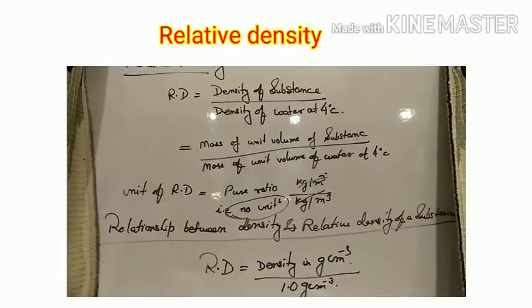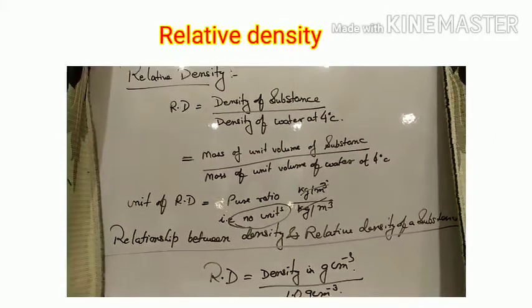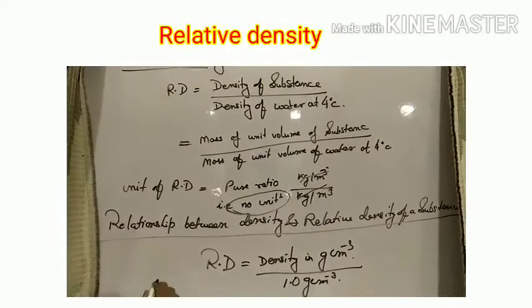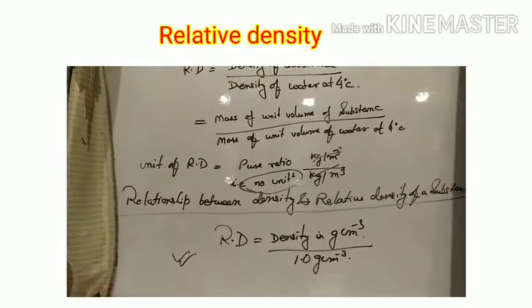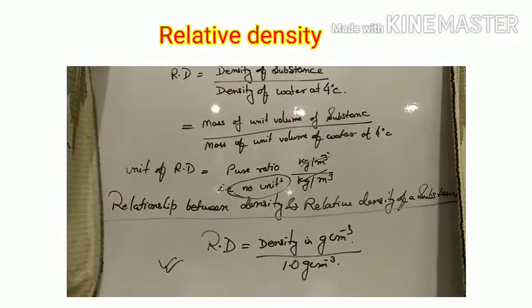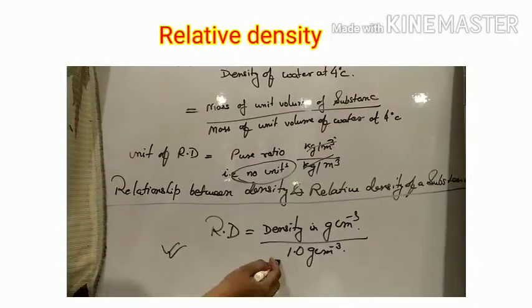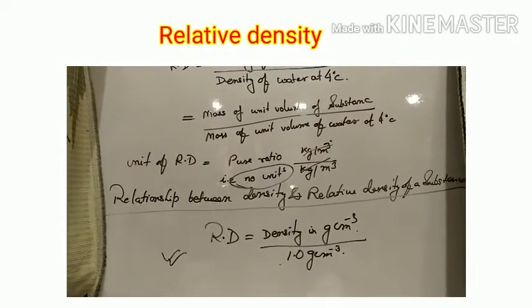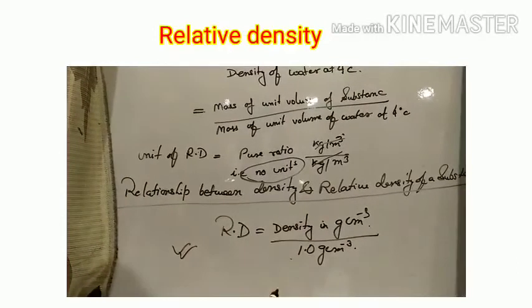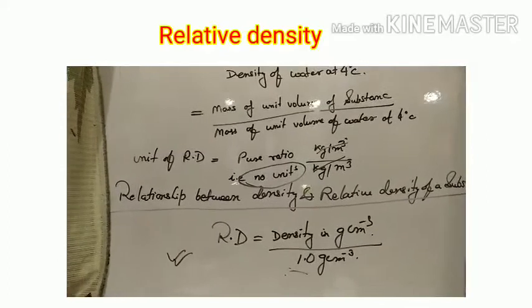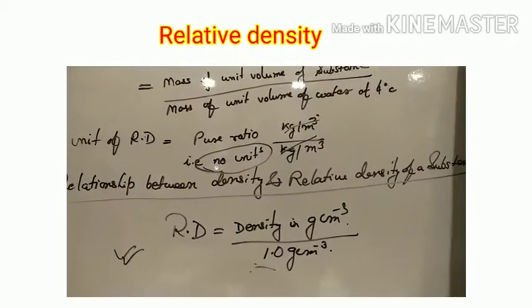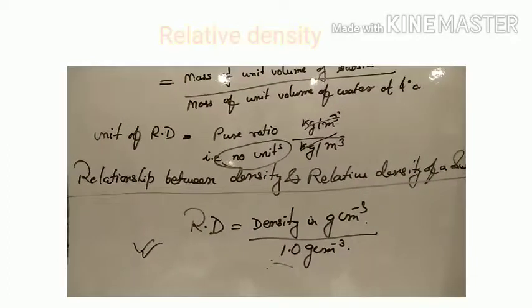Now, the relationship between density and relative density of a substance. Many numericals are based on this formula, that is, relative density is equal to the density of that substance in gram per centimeter cube divided by 1 gram per centimeter cube, which is the density of water. When converted to kilogram per meter cube, it will be 1000. So this is the relation, and we will solve a few numericals on it.